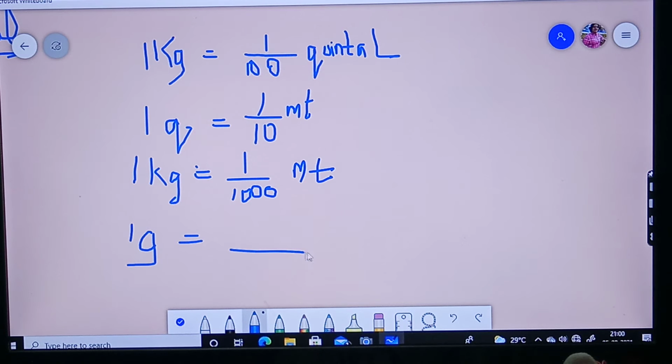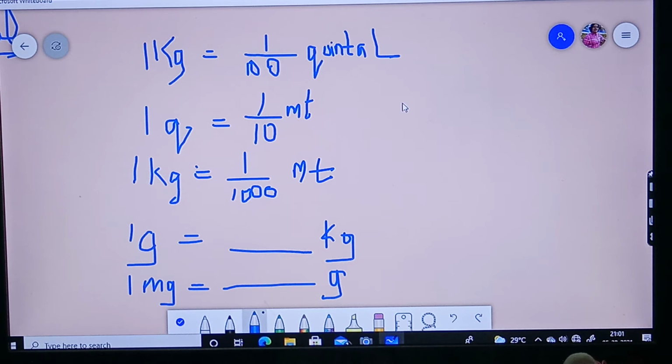This is the homework for you. Just fill up on your own. And 1 milligram, mg, is equal to how many grams? This is also homework for you.